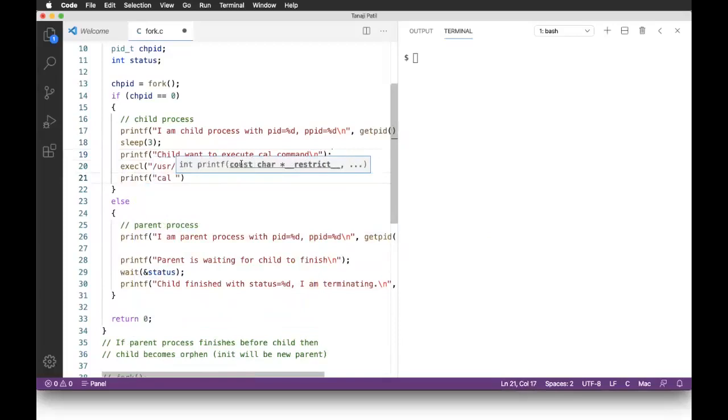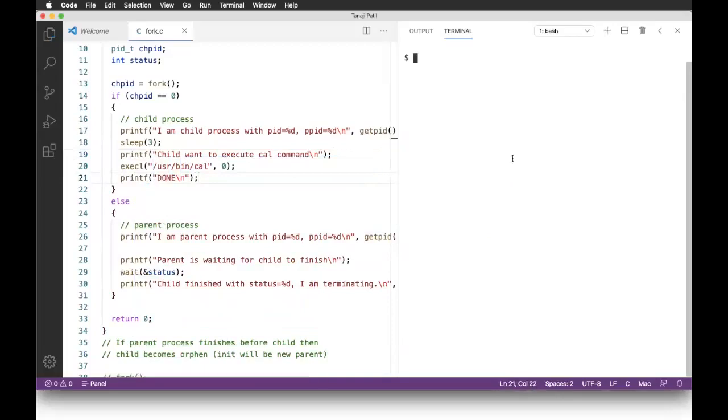I'll simply say done. Let me save it and again execute the same code. So I'll compile it and execute it.